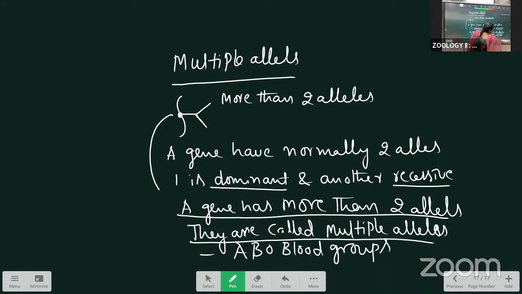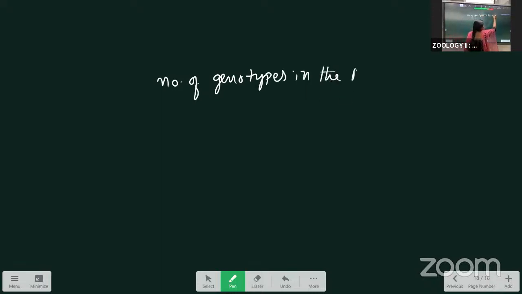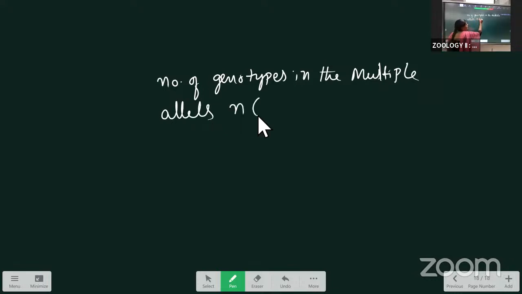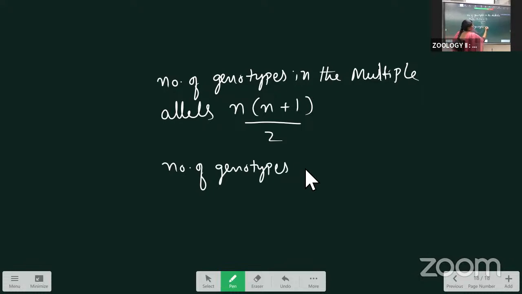The number of genotypes in multiple alleles is expressed by one formula: number of genotypes is equal to n into n plus 1 by 2.